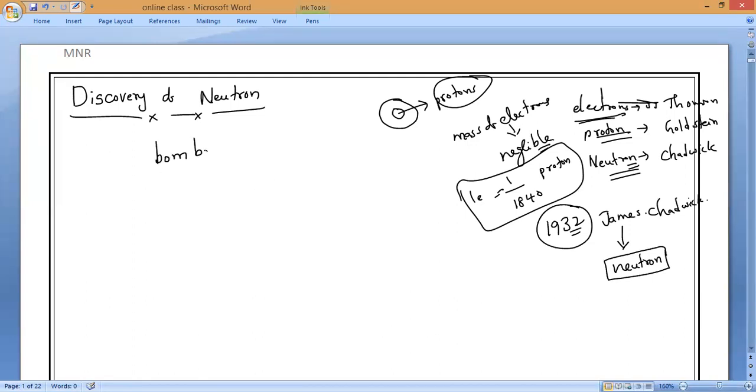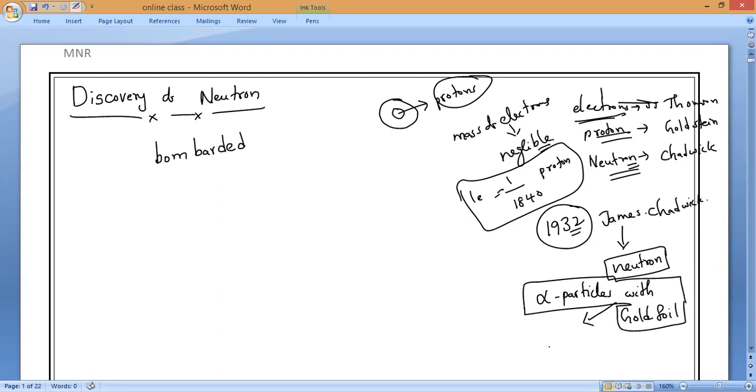bombarded, meaning collision, guys, please remember that, beryllium foil with alpha particles. Rutherford bombarded what with alpha particles? Gold foil. That is the Rutherford experiment. The Rutherford experiment led to the discovery of the nucleus. For the discovery of the nucleus, he was awarded the Nobel Prize in the year 1908.